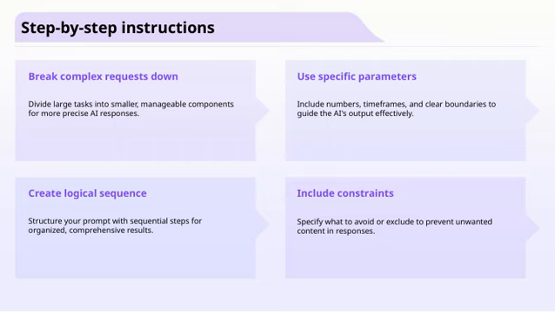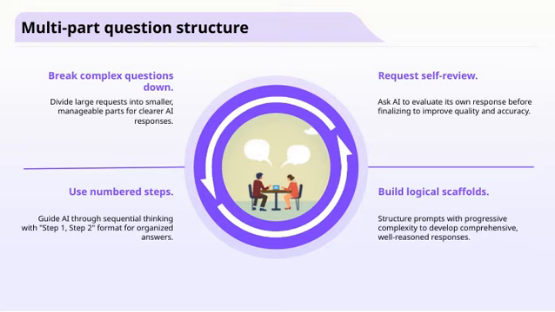They connect directly to our broader goal of making AI work smarter and more efficiently for us. Now, let's explore the concept of a multi-part question structure. Essentially, this approach involves breaking down complex questions into smaller, more manageable parts. By doing so, we can guide the AI to generate clearer and more accurate responses.